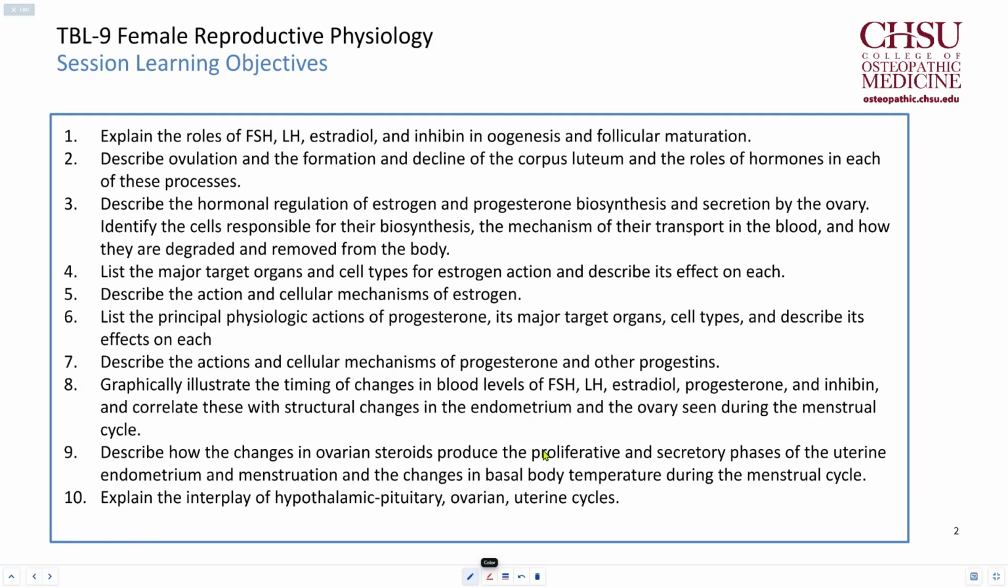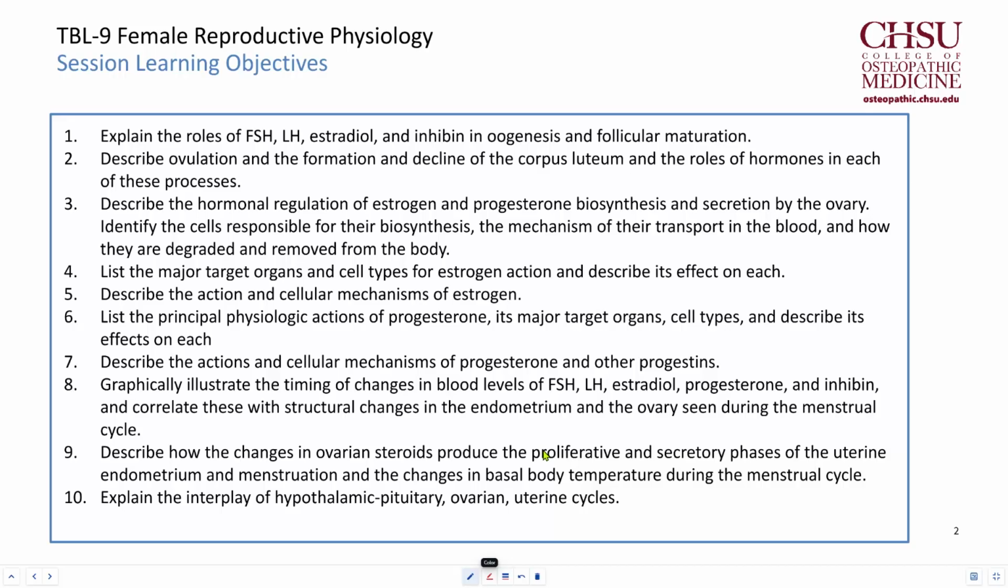In this session, we'll cover the following learning objectives. We'll explain the roles of FSH, LH, estradiol, inhibin, and oogenesis in follicular maturation, describe ovulation, formation, and decline of the corpus luteum, and roles of hormones in each of these processes. We'll describe the hormonal regulation of estrogen and progesterone biosynthesis and secretion by the ovary, identify the key cells responsible for biosynthesis, the mechanism of transport in the blood, and how they are degraded and removed from the body.